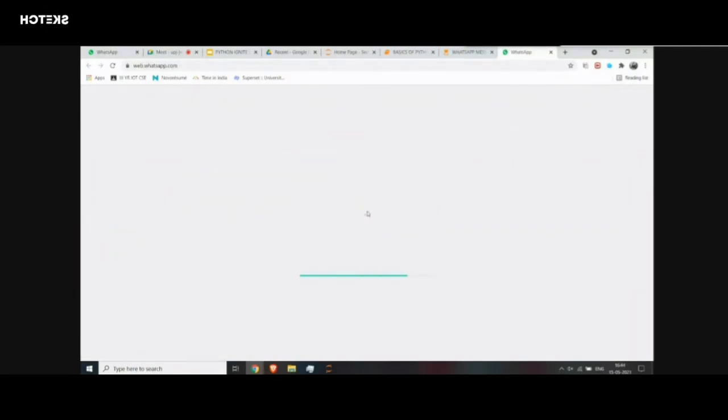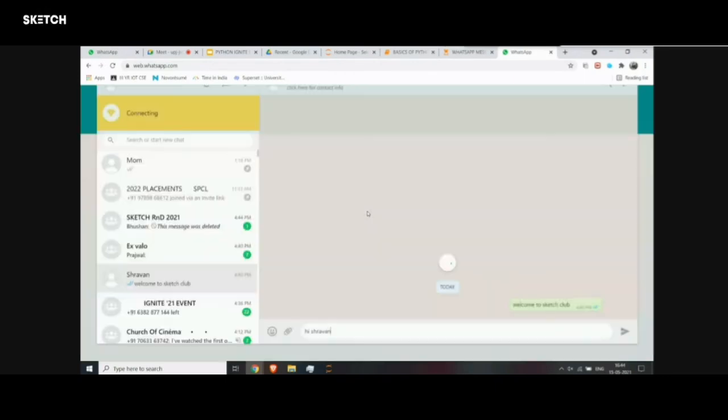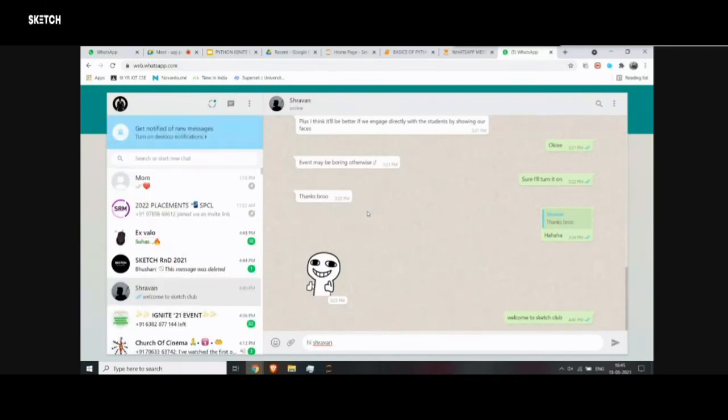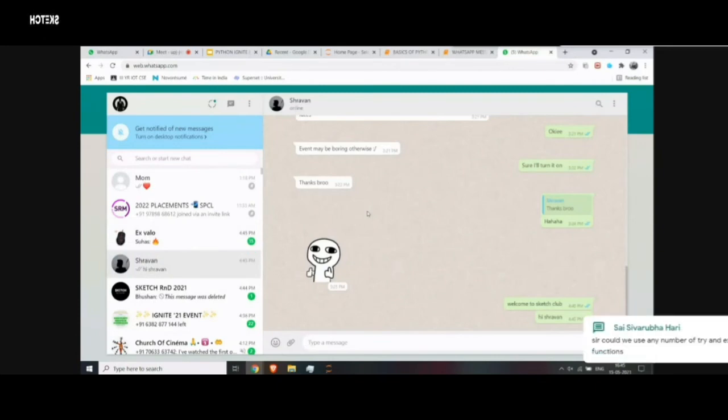So it automatically opened. You can see my cursor. I'm not moving it. I'm not even using my keyboard. See, it automatically typed "hi Shravan" there. At exactly 4:45, that message will be sent. So it's 4:45. The message is sent.